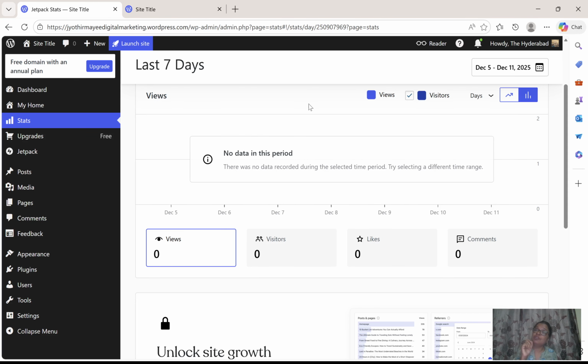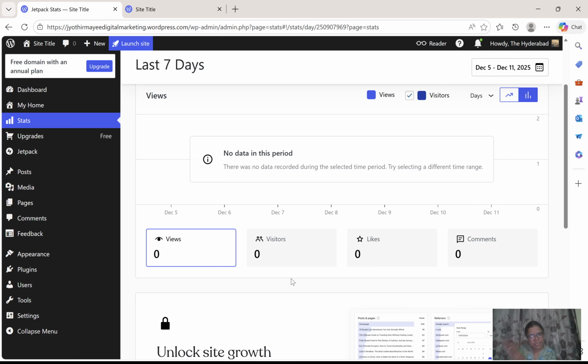Once you start publishing any post or blog, people will come and comment, and people will spam also. You need to delete all those things, but whatever comments you get, you can see here. This is a free site.